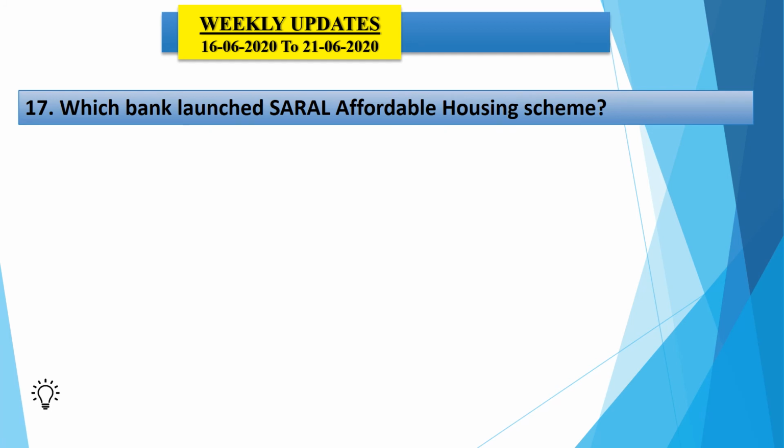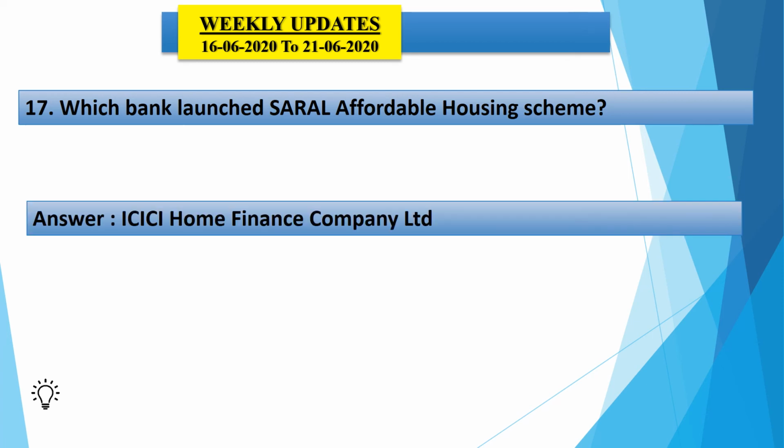Now the 70th question says, which bank has launched the Saral Affordable Housing Scheme? This scheme was launched by ICICI Home Finance Company Limited. Saral is a type of scheme. The scheme is a special affordable housing loan scheme to finance homes in urban and rural areas. The beneficiaries are women, lower and middle income customers, and economically weaker sections.